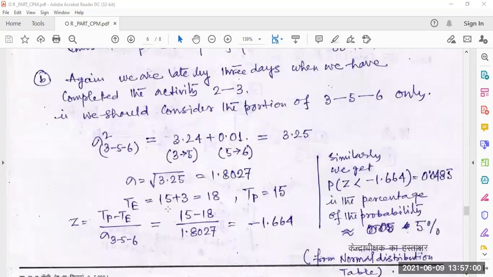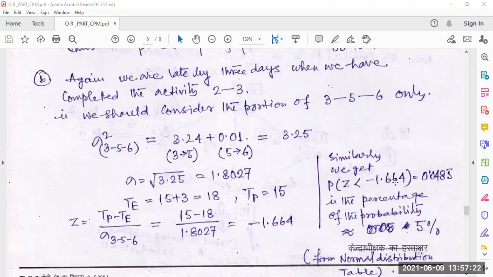So t is equal to 15 plus 3, that is 18 days. Tp is 15, so z equals Tp minus t divided by sigma of 3, 5, 6. That is 15 minus 18 divided by this, which gives a negative value.